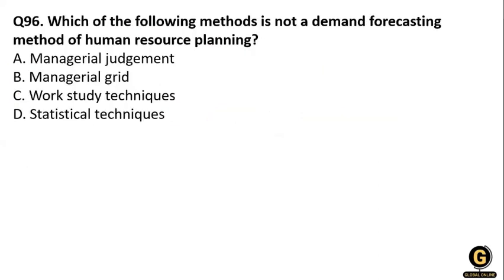Next one: which of the following methods is not a demand forecasting method of human resource planning? Option number 1, managerial judgment. Option number B, the managerial grid. Option number C, work study techniques. Option number D, statistical techniques. So here you know that it is the managerial grid. This is not a demand forecasting method of human resource planning.